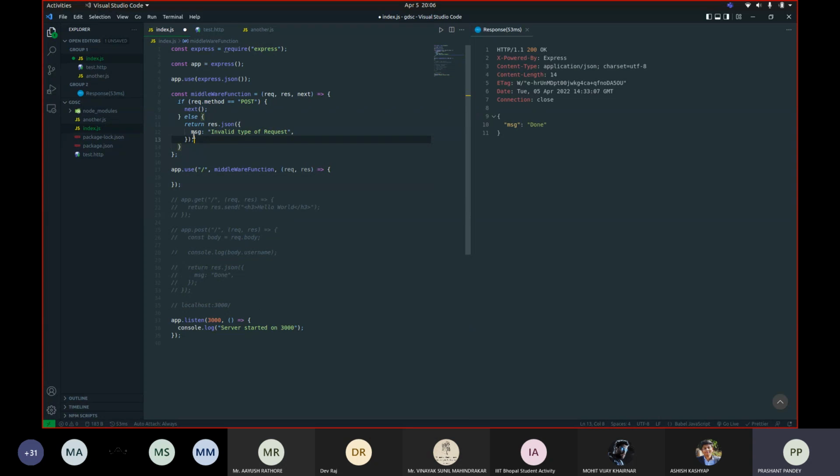Or else you can simply return from here that this is an invalid type of request. If it's not a post request, it's an invalid type of request, and we can't process it.